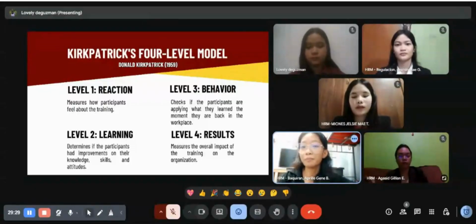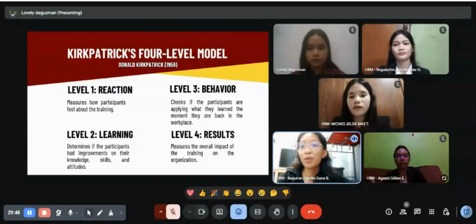So, to sum it up, level 1 is about how participants reacted to the training. Level 2 is about what they learned. Third is about how they applied it in their work. And fourth is about the results for the organization.